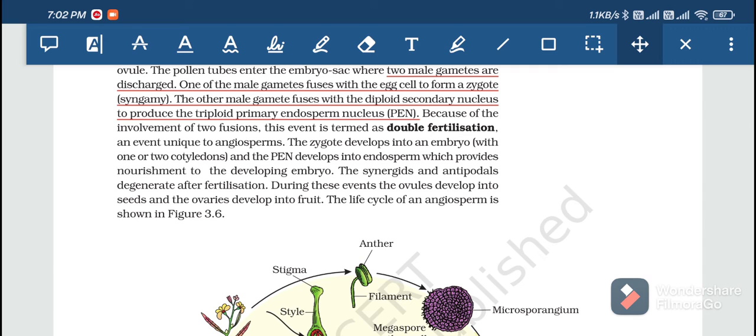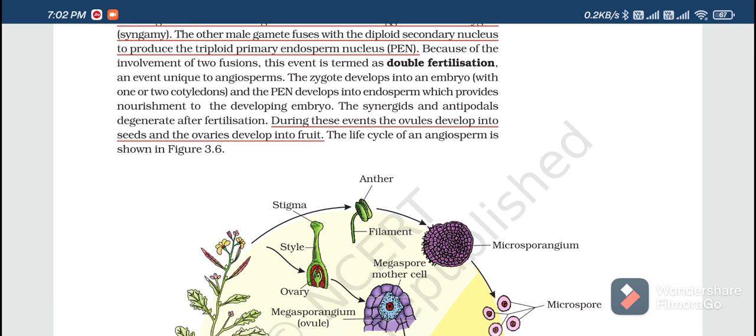During this event, the ovules develop into seeds and the ovary develops into fruit. Ovules into seeds and ovary into fruit. It's very, very important. We should not confuse this. If a question comes, like what ovules and ovary develop into after fertilization, you should not be confused whether the ovary develops into fruit or ovules develop into fruit. Ovules develop into seed and ovary develops into fruit. The life cycle of angiosperm is shown below.